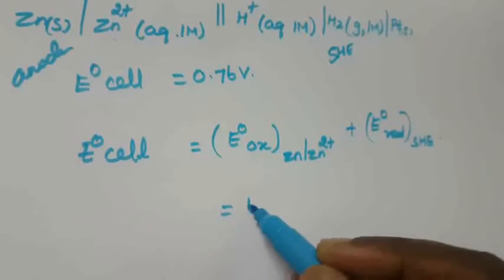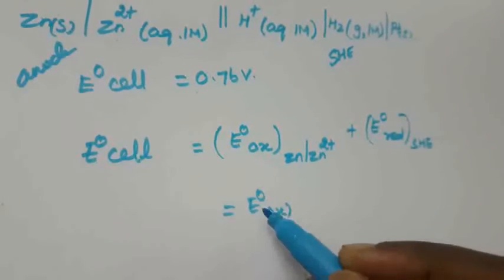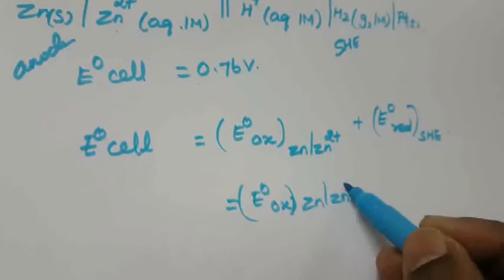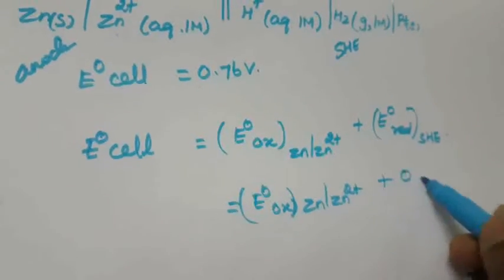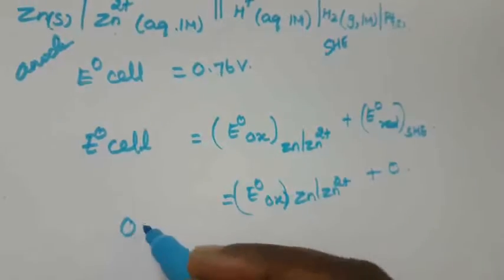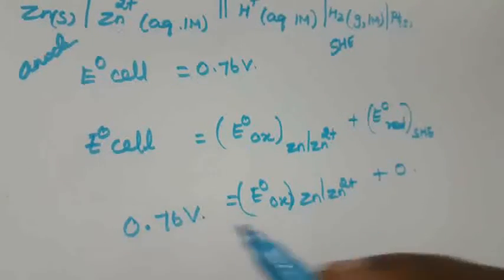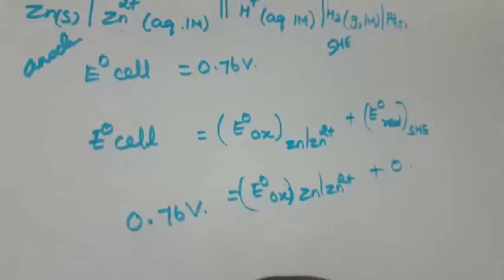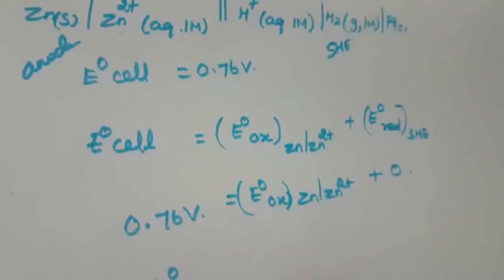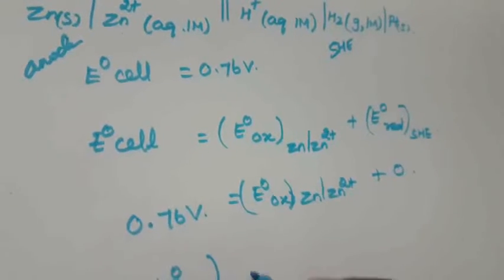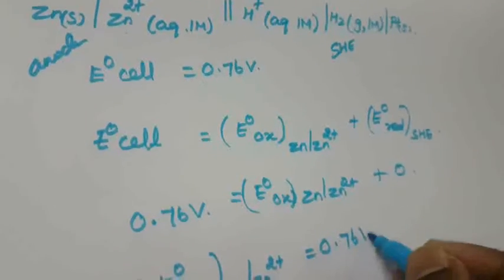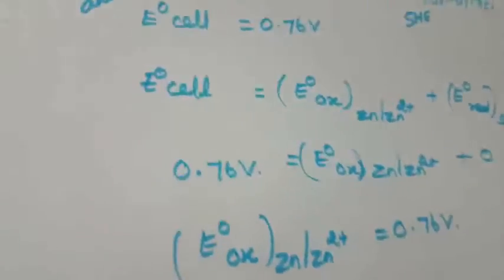So that is E0 oxidation of Zn 2 plus. E0 value is 0.76 volt, right? So here, what is that value? What is asked is the zinc electrode, that is the reduction potential. Now E0 oxidation of Zn 2 plus is equal to 0.76 volt. Okay, so this is the one thing.